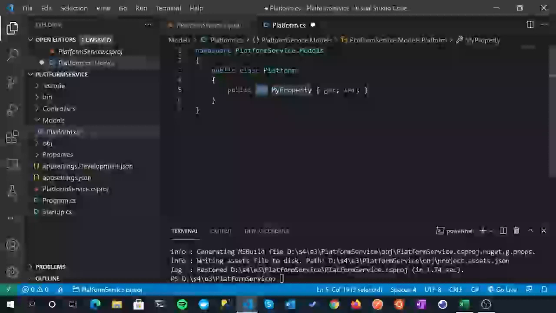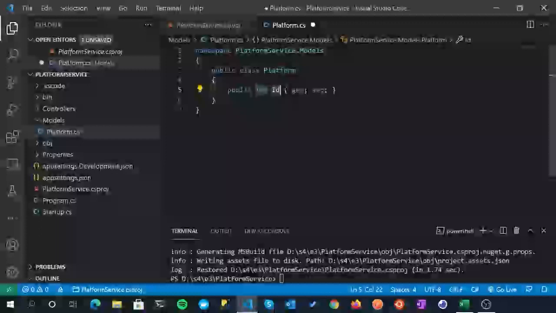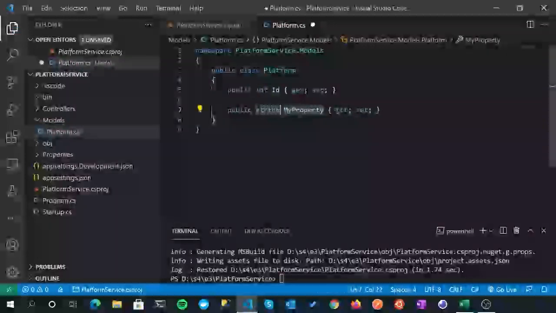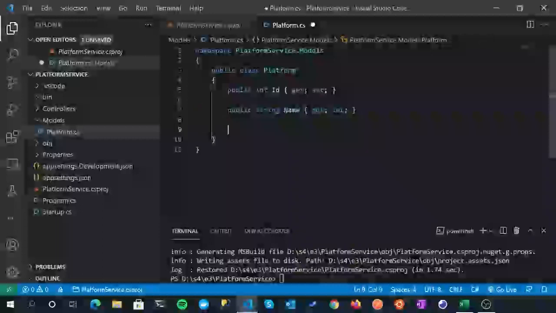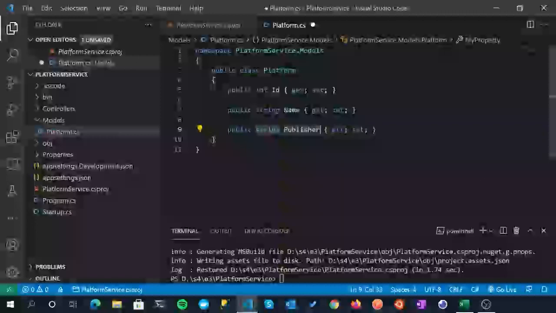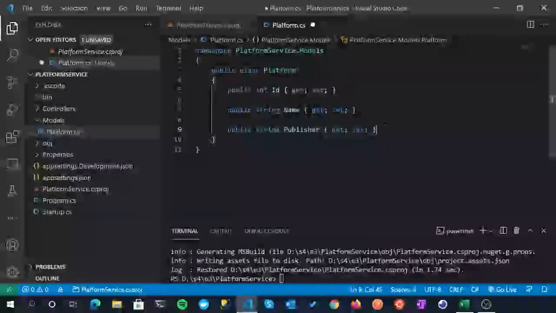So in this instance, we do want an integer, so tab over, capital Id to give us our model ID, and that will eventually become our primary key down in our database. Next prop, so again prop, tab, this time a string, and it's just going to be called Name. I'm only going to do a few properties here. Next property will be another string, and I'm going to call this Publisher.